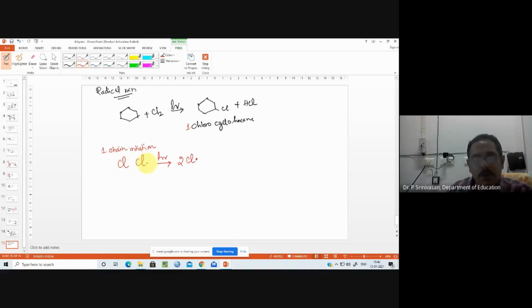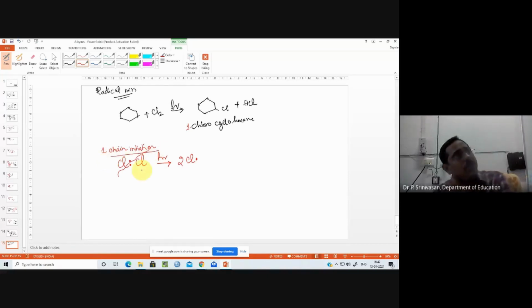Chlorine is bonded to another chlorine with a covalent bond. See this one, if it is breaking in the middle, each chlorine goes away with an electron. So a species with 1 electron, we call it a radical. So this is the chain initiation reaction.